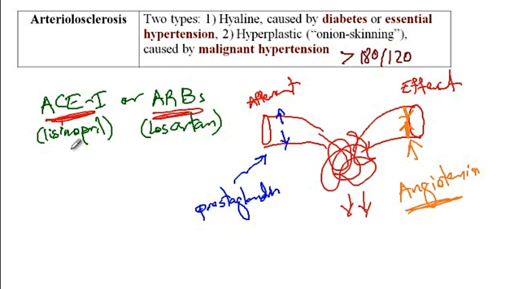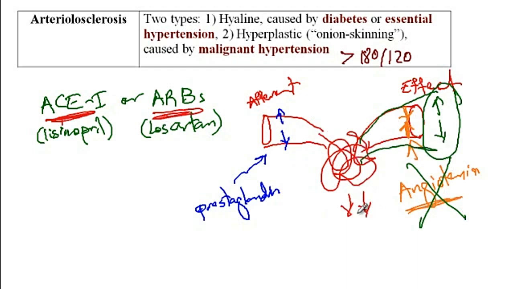And so how these medications work is that they block the function of angiotensin, so there won't be any more constriction of this vessel. So now this vessel, due to the angiotensin receptor blockers, would be dilated. And so if it's dilated, less fluids will be filtered into the renal vessels and more will get out into the efferent arteriole.